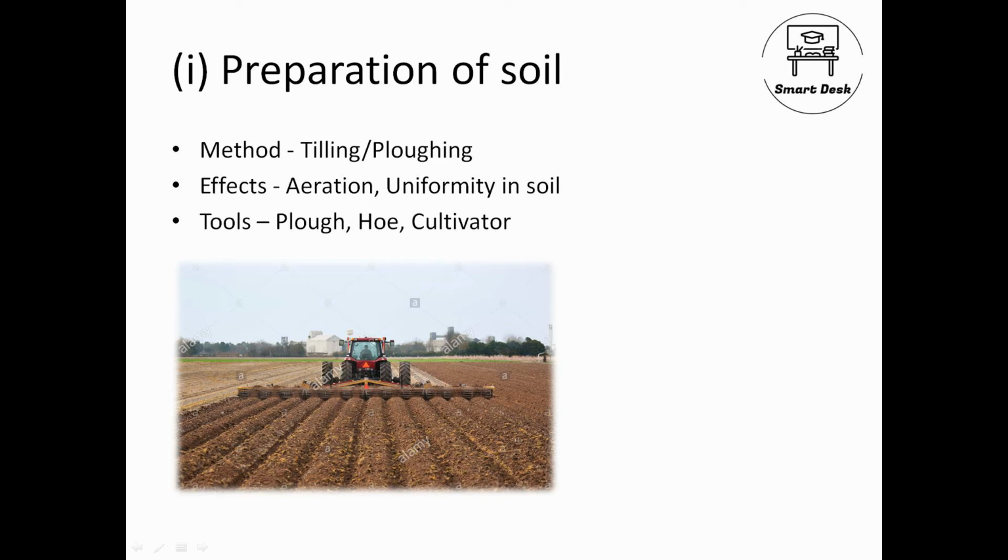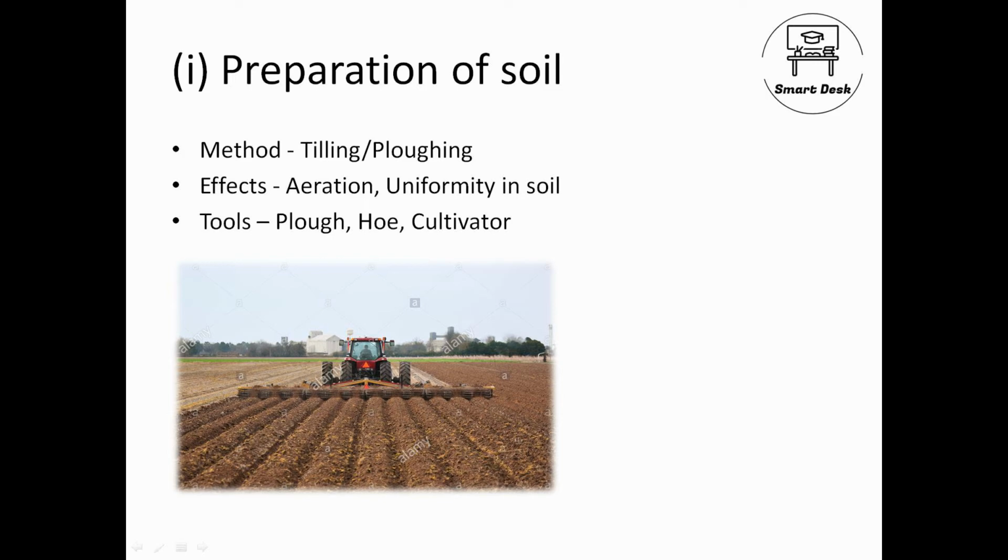The tools used are the plow, also called langal or langul. We also use hoe and cultivator. In the pic you see a cultivator, a mechanical equipment fitted at the back of a tractor. It is a claw type that scratches the soil like this and prepares the soil.